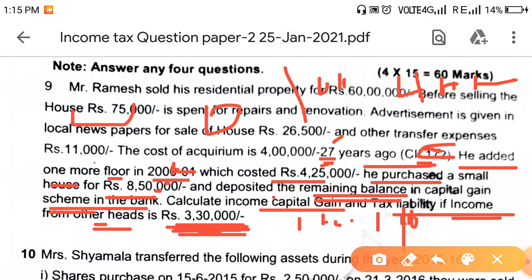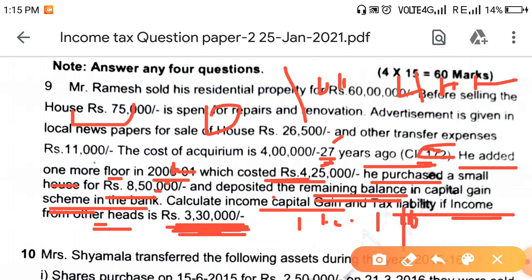Here they said 24 years before, and if you consider the improvement as after 1/4/2001, then you can take the indexation. If it is before 1/4/2001 as given in the question, don't take the improvement at all, because improvements before 1/4/2001 will form part of fair market value itself.